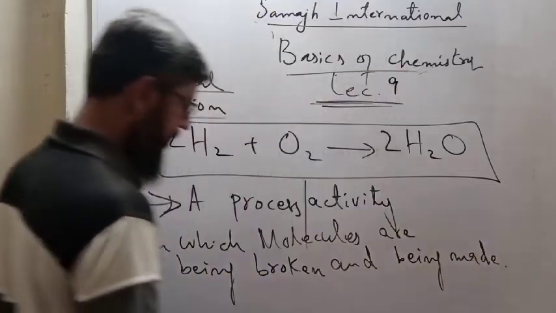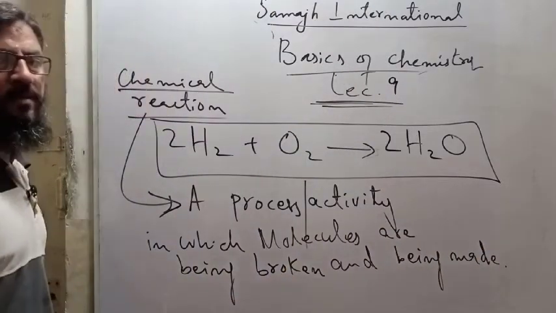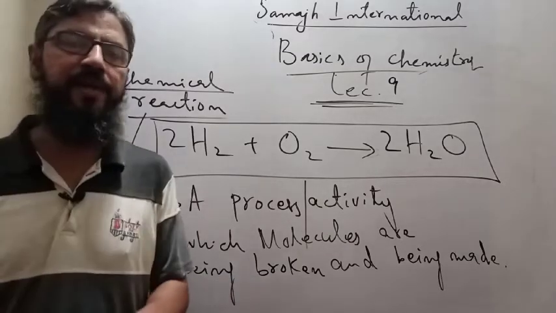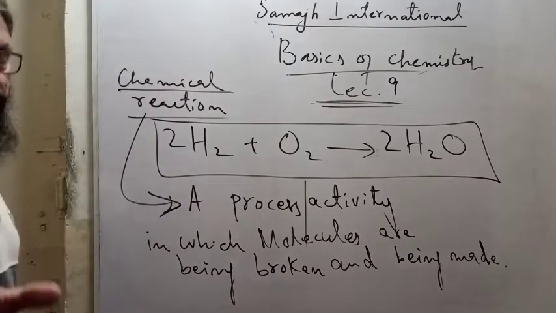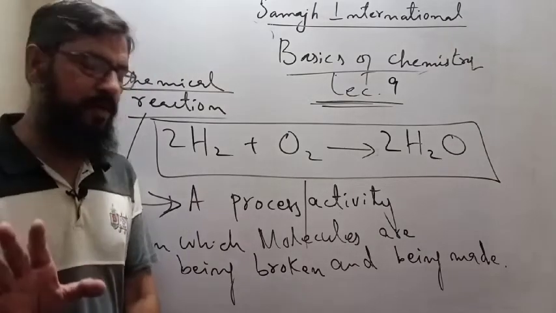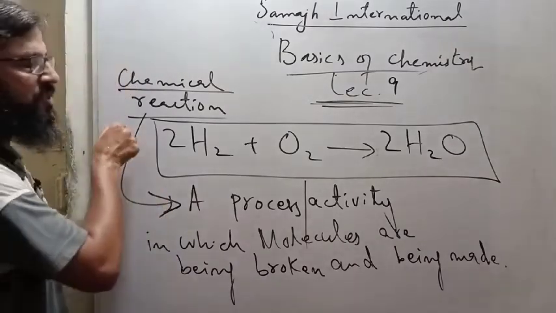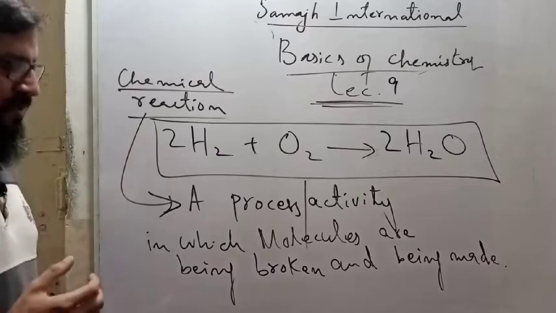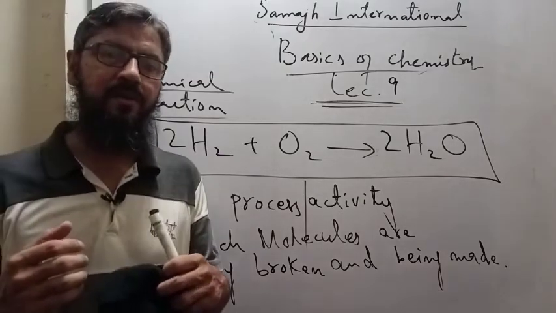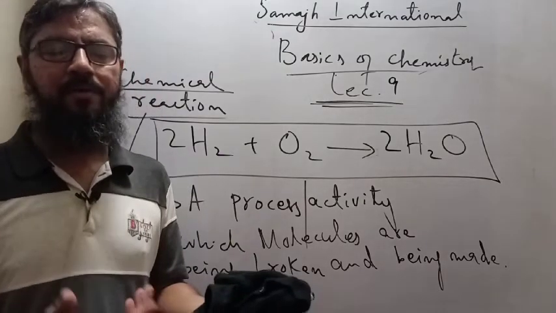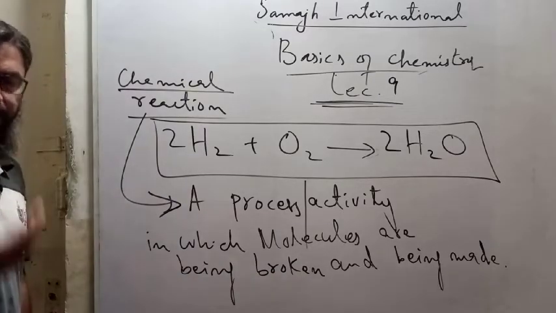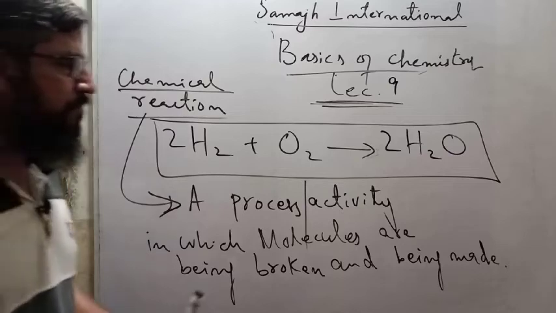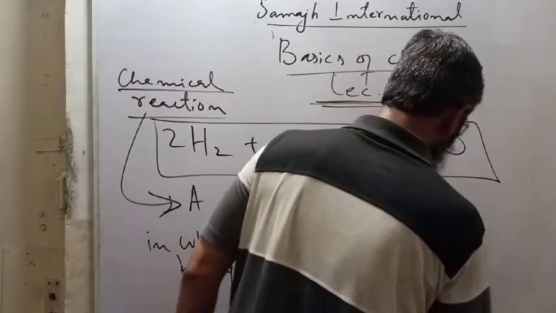Got it? Or in simple wording, the process of breaking and making of molecules, a to the point and easy definition, up to your level. Got it? Up to your level. What is this chemical reaction or chemical change? The process in which molecules are being made or are being broken, or the process in which the molecules are breaking and making. The breaking and making process of molecules is a chemical reaction.